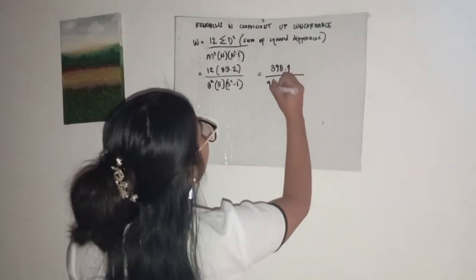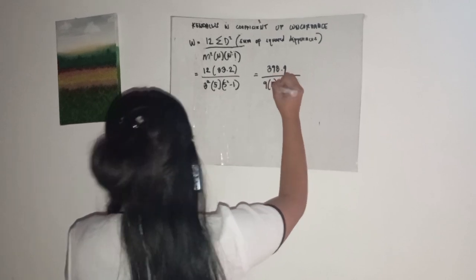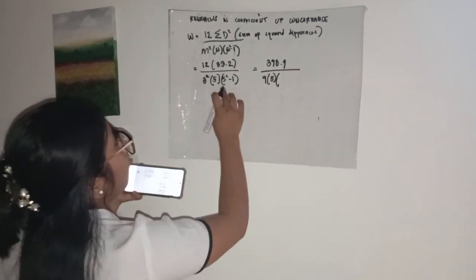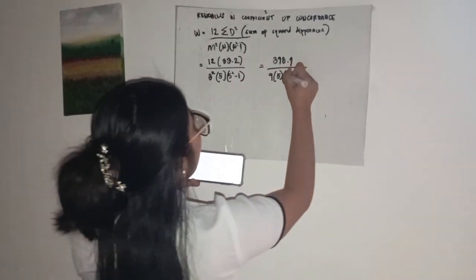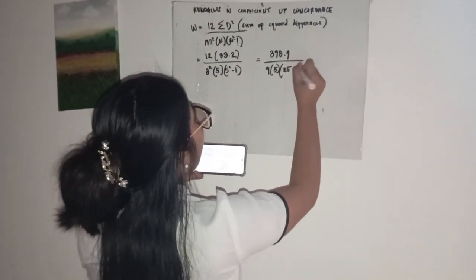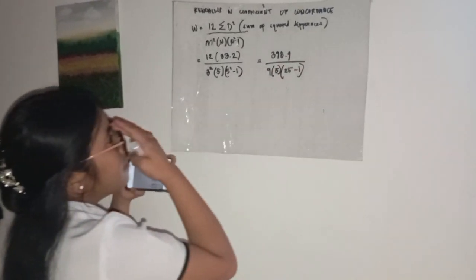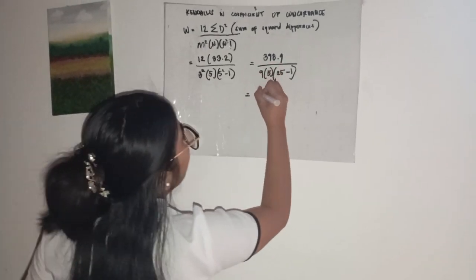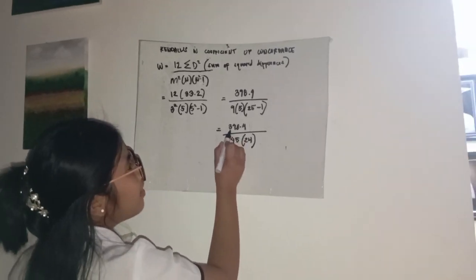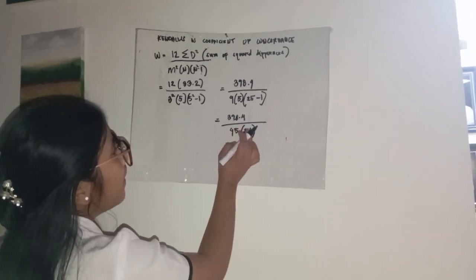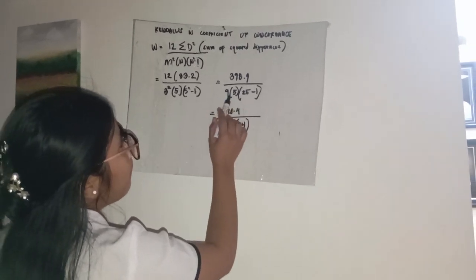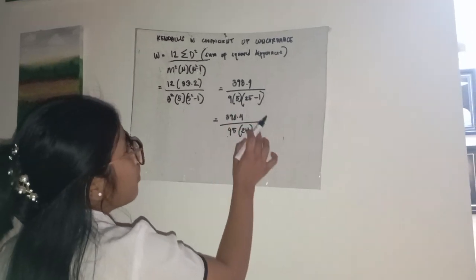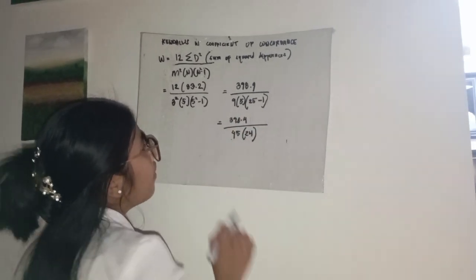And then, copy lang natin yung number of items, which is 5 times 5 times 5 is equal to 25 minus 1. So, kailangan lang natin ulit i-copy yung 398.4 and then, i-solve natin to. So, 9 times 5 is equal to 45 and then 25 minus 1 is equal to 24.